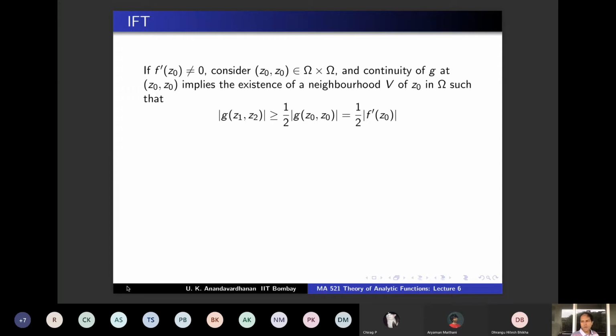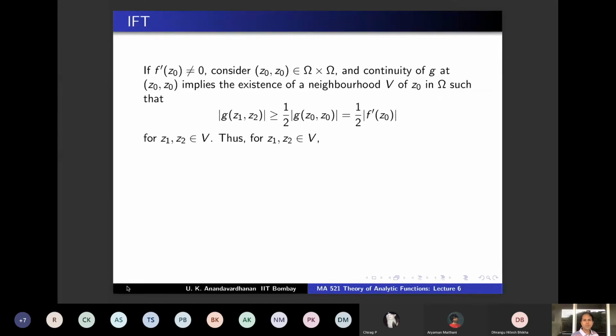So you have got a neighborhood V, and we are going to show that this neighborhood V will do the job. We wanted to show that there is a neighborhood on which f is invertible, f of V is open and f inverse is holomorphic. So we are going to argue that this V, chosen using the continuity of g, will do the job. That's the argument. So this is true whenever Z1 and Z2 are from V.